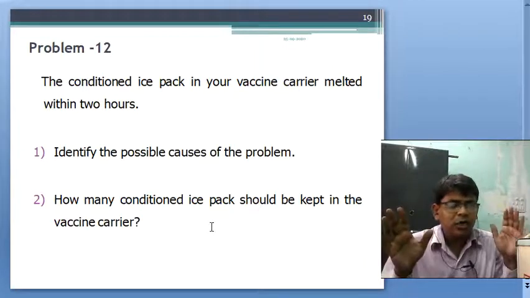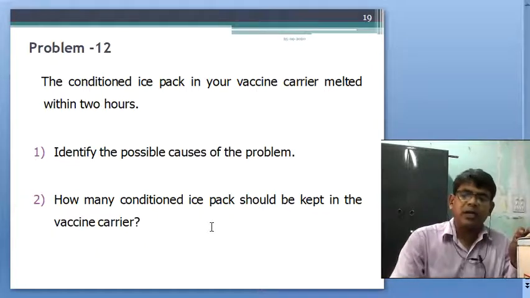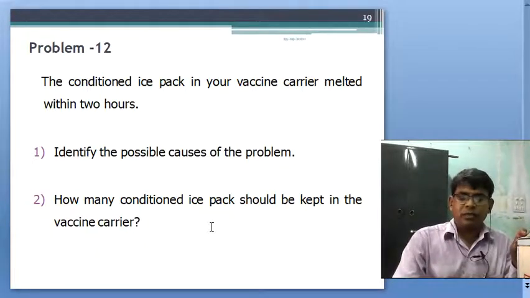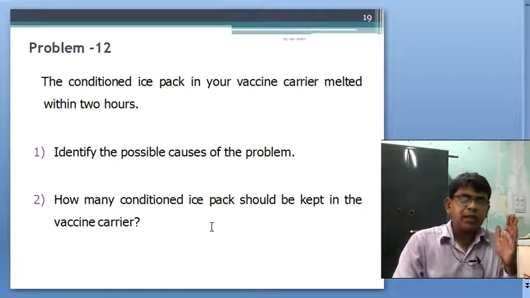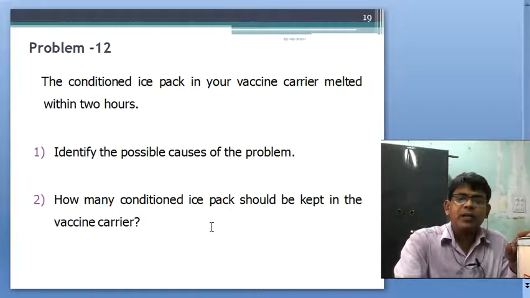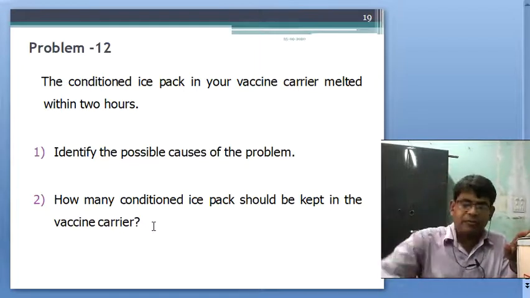Only the vaccine vial should be taken from the vaccine carrier, and four ice packs should be kept in the vaccine carrier. Okay, how many conditioned ice packs should be kept in the vaccine carrier? 4, as I have shown, placed in a vertical fashion.